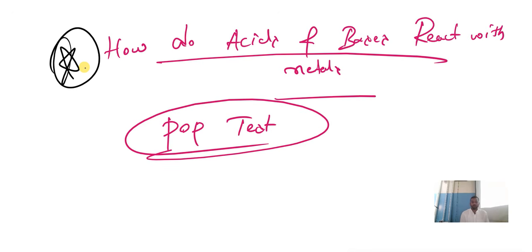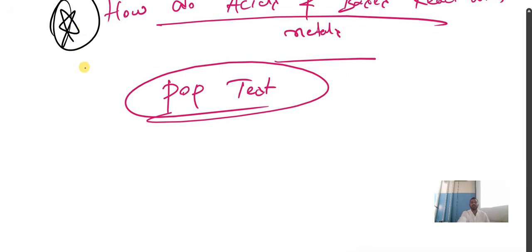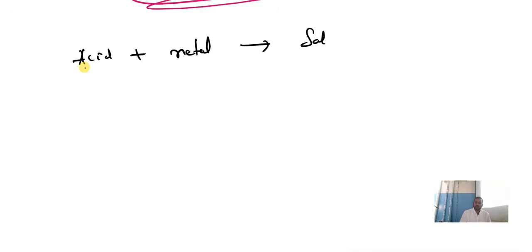And they may ask you the pop test. That is the reaction of zinc granules with hydrochloric acid. Understood? That is when the acid reacts with a metal. When acid reacts with metal, what happens? See children, when acid reacts with metal, it gives salt plus hydrogen gas.